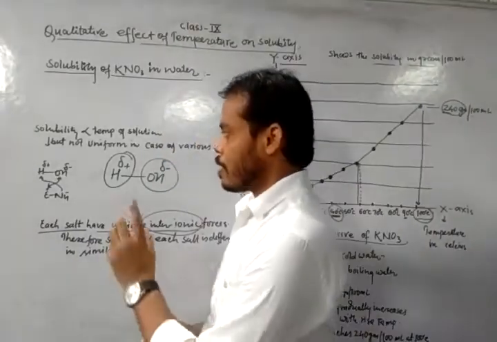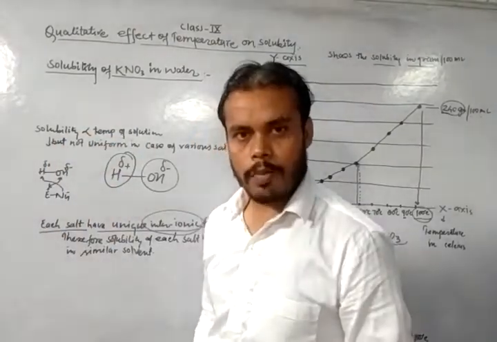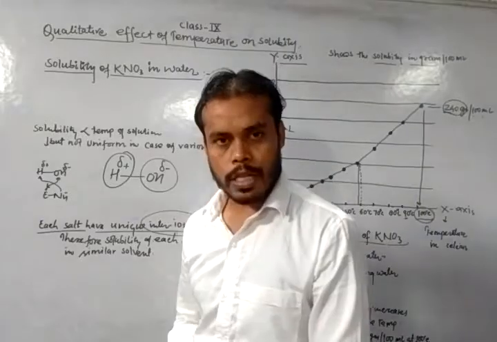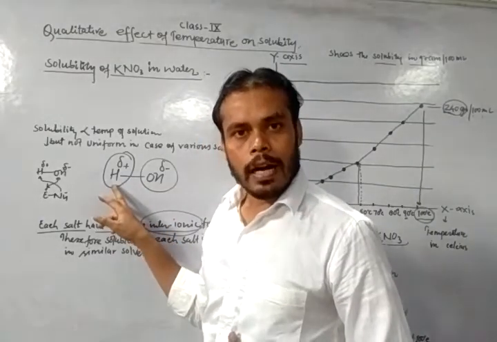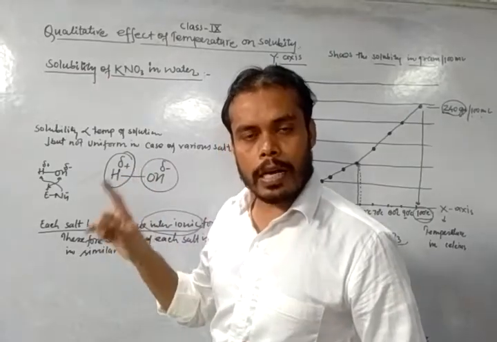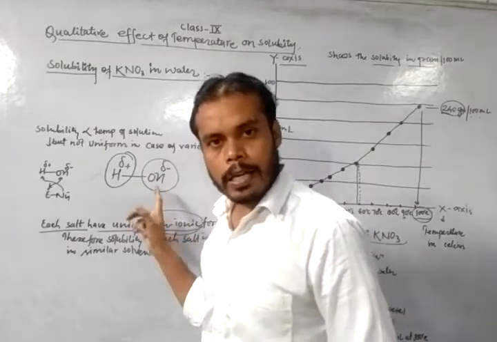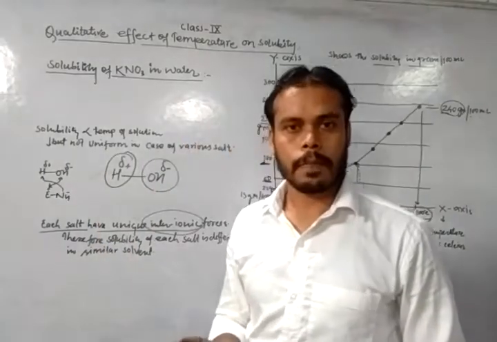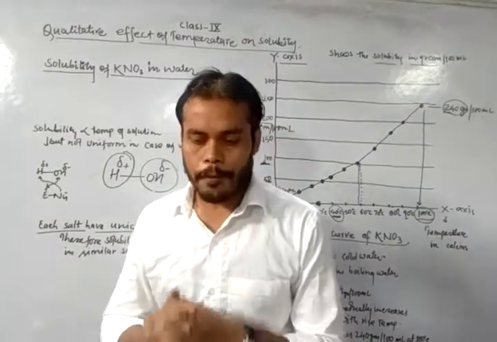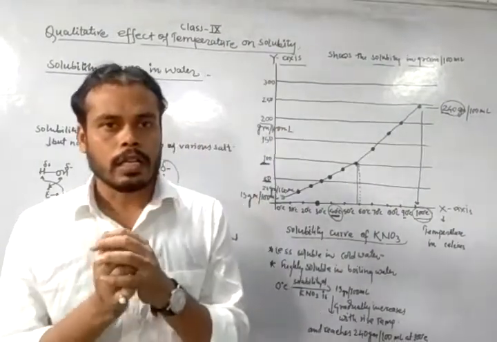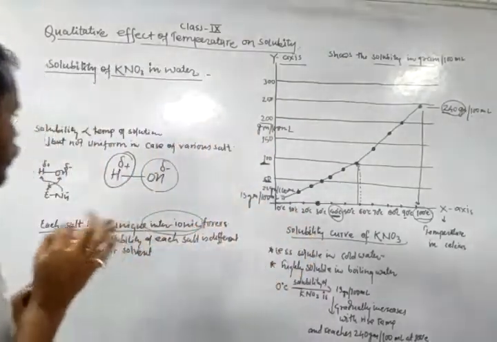We have discussed that when an ionic compound is dissolved in water, the positive part of water attracts the negative part of the salt, while the negative part of water attracts the positive part of the salt, and the force acting between the solute and solvent molecules is known as interionic forces.